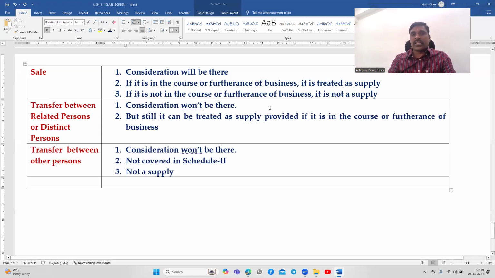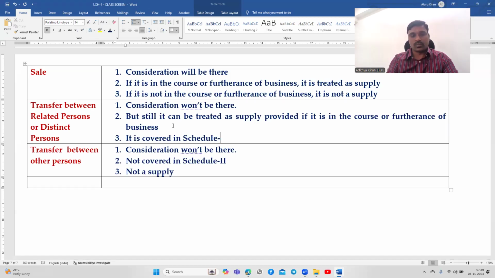But still it is considered as supply because it is covered in the Schedule 1 exception. Since consideration is not there, but it is specifically covered in Schedule 1, it is treated as a supply, but it must be in the course or furtherance of business. Schedule 1 covers only transfer between related persons or distinct persons, so this other case is not covered in Schedule 1.